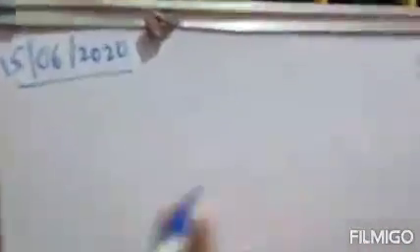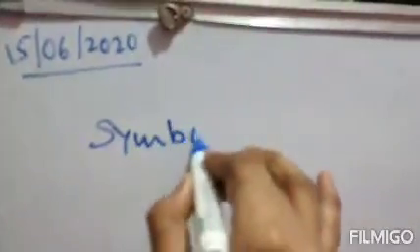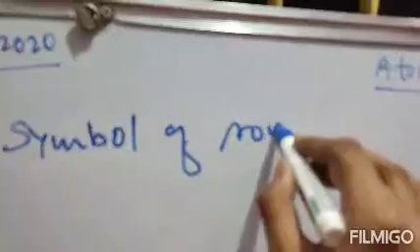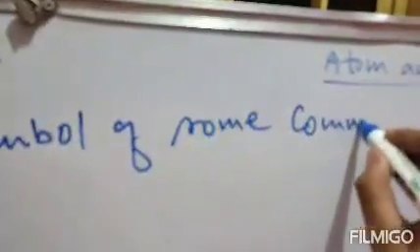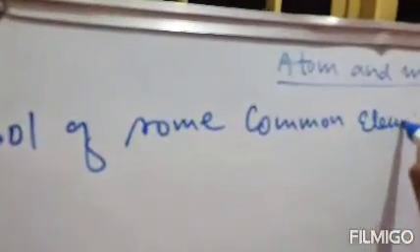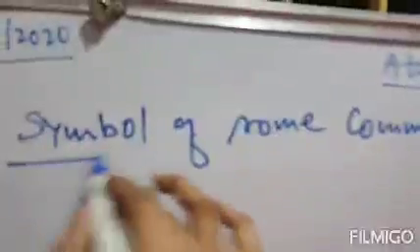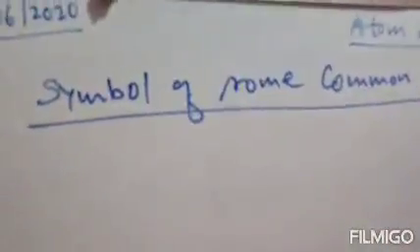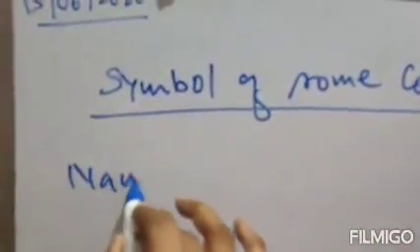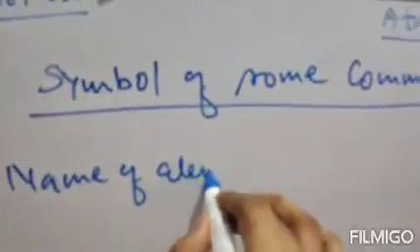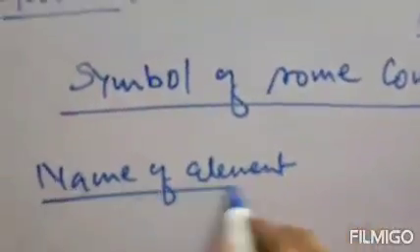So just make a heading, symbol of some common elements. The first category is name of element.